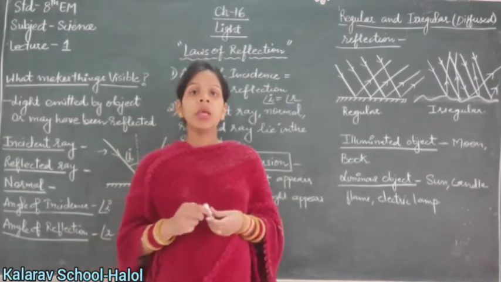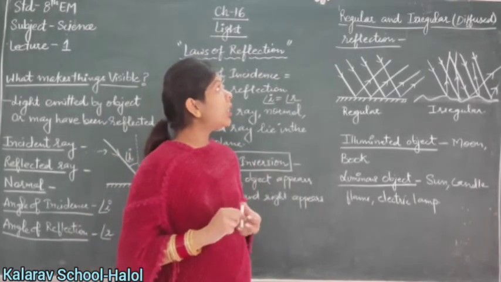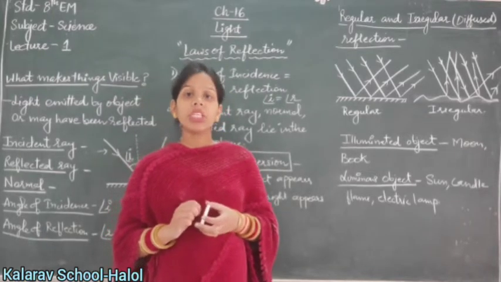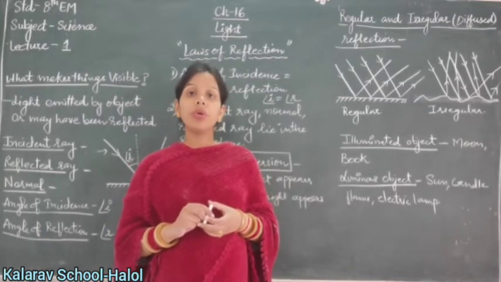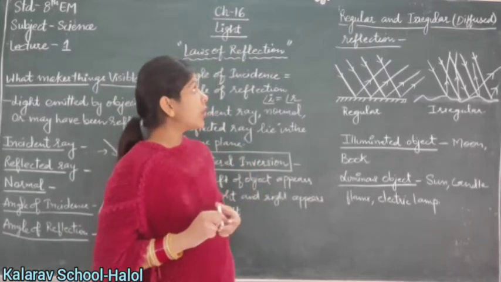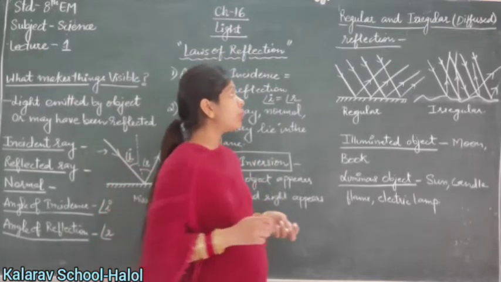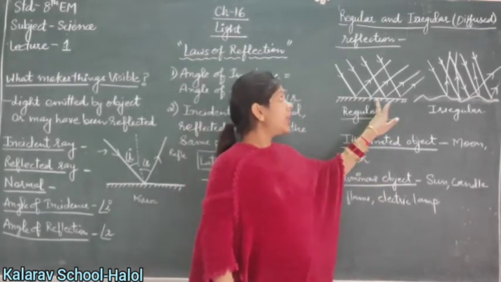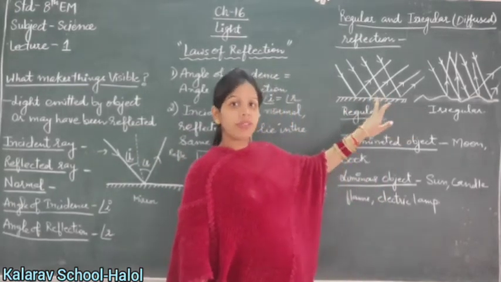Clear? Next is regular and irregular reflection. Irregular reflection is also called diffused reflection. Number 1, this is regular reflection. As you see here, it is a plane or smooth surface.